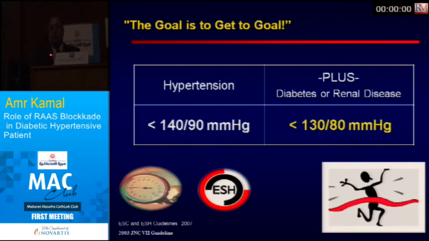The goal, according to the European Society of Cardiology, is to be below 140/90 for normal hypertensive patients. But if the patient is diabetic, it should be below 130/80. So don't accept any diabetic patient with a blood pressure higher than 130/80, and this needs aggressive control of the blood pressure, which should be achieved mainly by angiotensin receptor blockers, namely valsartan.